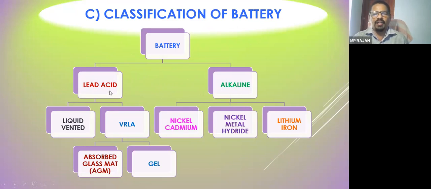The lead acid battery is the example of an acid battery, but lithium ion battery and nickel cadmium battery are all examples of alkaline batteries.